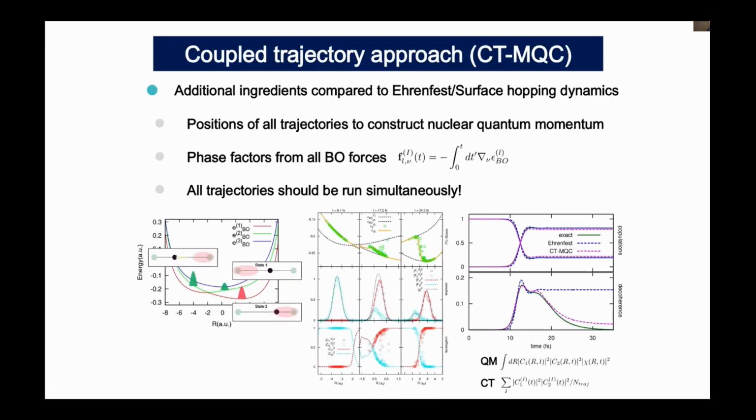Moreover, we can describe the electronic decoherence phenomena in this dynamics. In this case, the decoherence means the decay of the off-diagonal element of the electronic density matrix. So when this nuclear wave packet crosses the non-adiabatic coupling region, or the crossing region, we can see the increase of the coherence pattern. And after that, when the nuclear packet splits, then we can see the decrease of this coherence pattern. So we can see the increase of coherence and decrease of coherence. This green part is the quantum mechanical result, and this pink line is for our CT-MQC method. And here, as you can see, in Ehrenfest dynamics, there is no decoherence because we